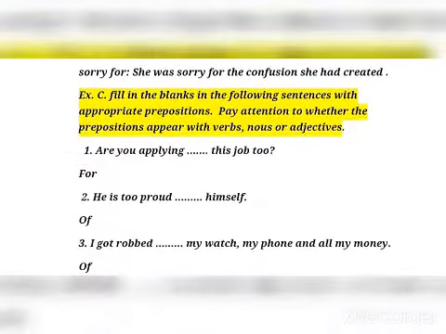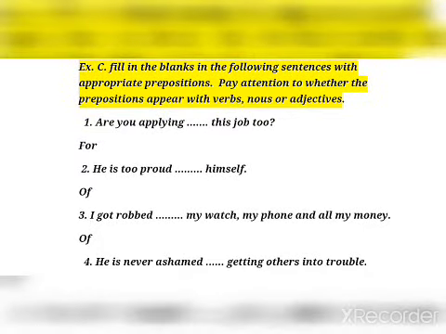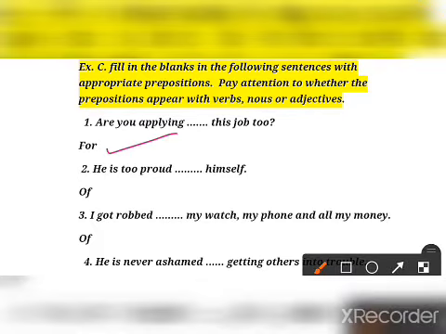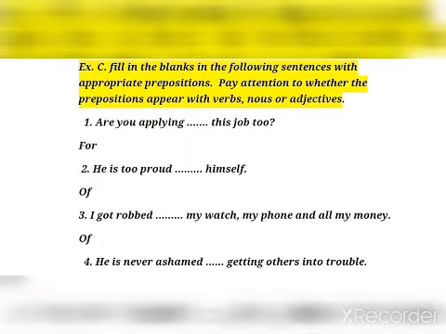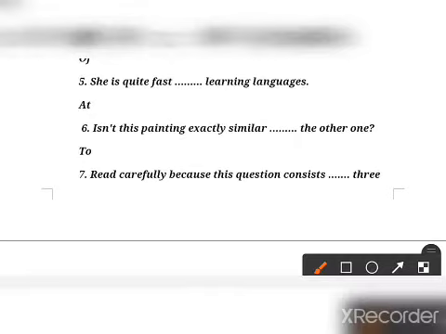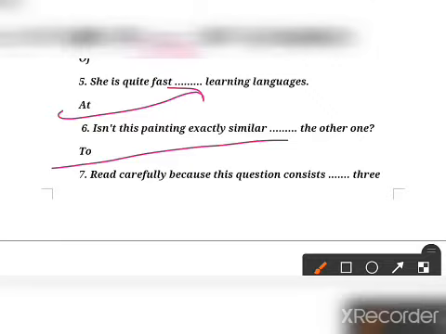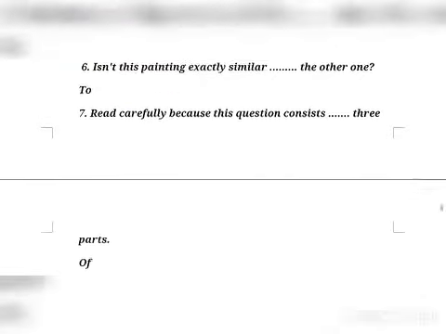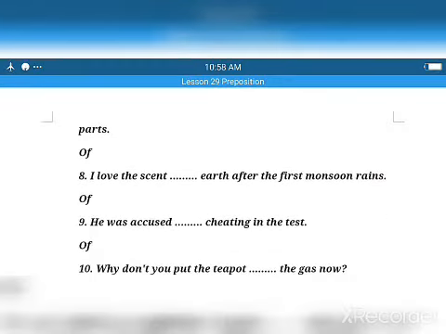Now come to the next exercise. Exercise C. So in exercise C, are you applying for? He is too proud of. I got robbed of my watch, my phone and all my money. He is never ashamed of. Clear? Number 5. She is quite fast at learning language. Isn't this painting exactly similar to? Read carefully because this question consists of. Consist with of. Okay.